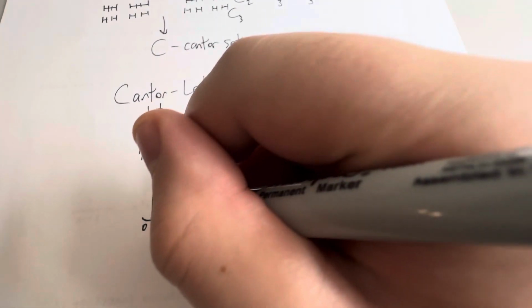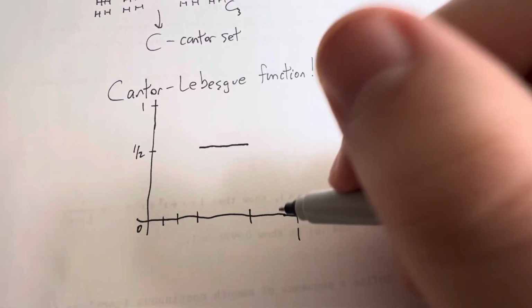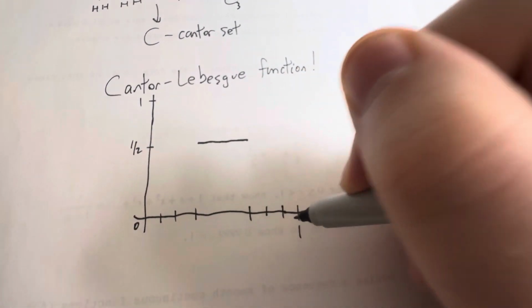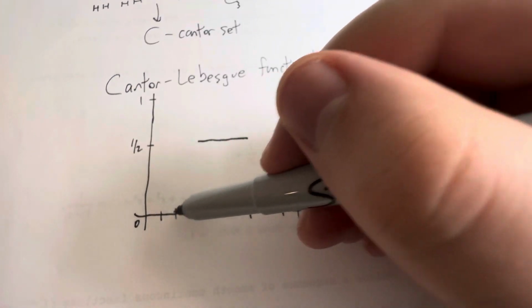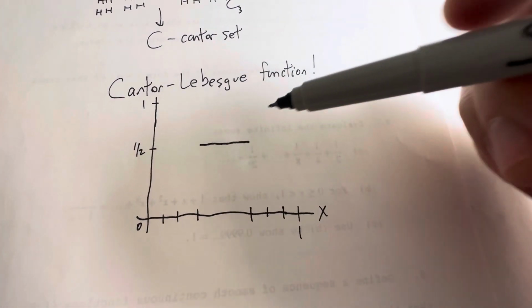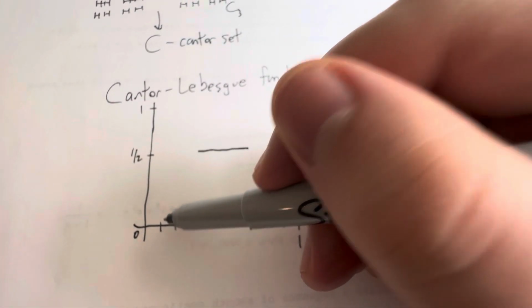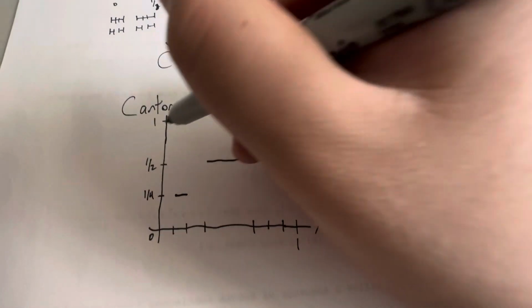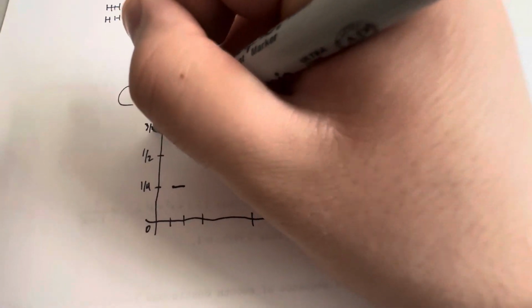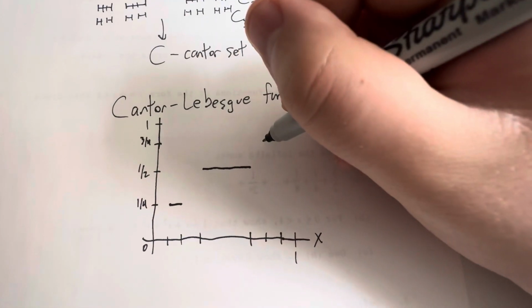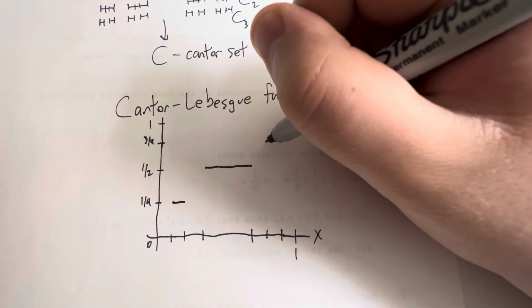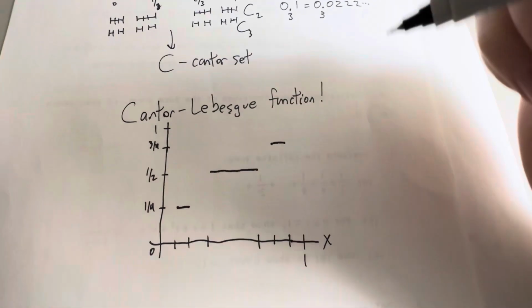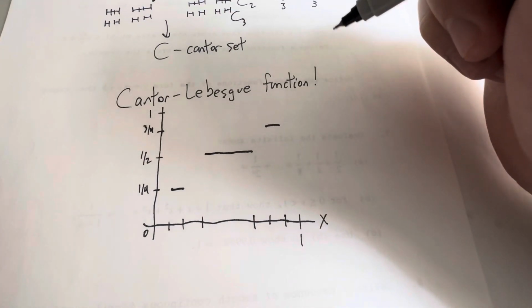And now I'm going to refine my Cantor set, or I'm not refining the Cantor set, I'm constructing it. But now these two retained pieces, I'm going to divide them into thirds, and this middle piece is going to map up to 1/4. This piece is going to map up to 3/4. Try and make sure I don't screw up my picture. So now this is what I get. And then the process just continues forever and ever.